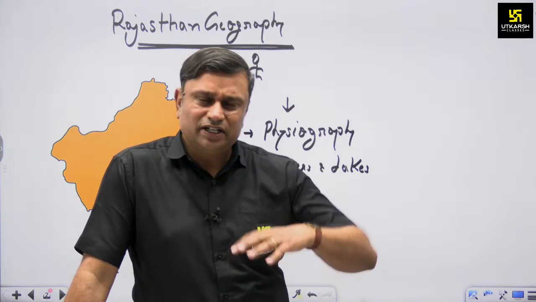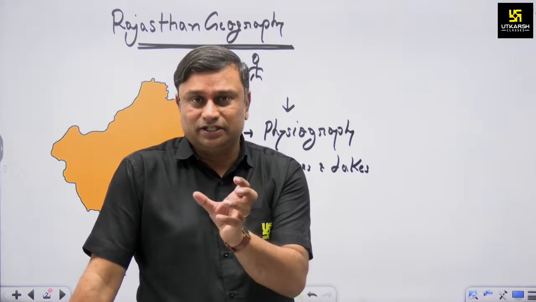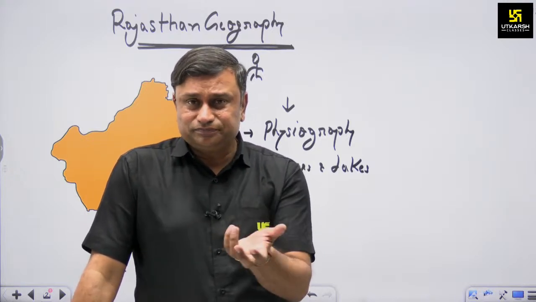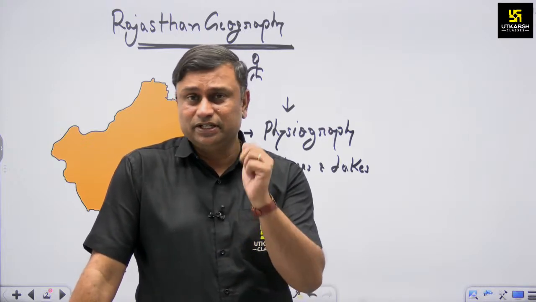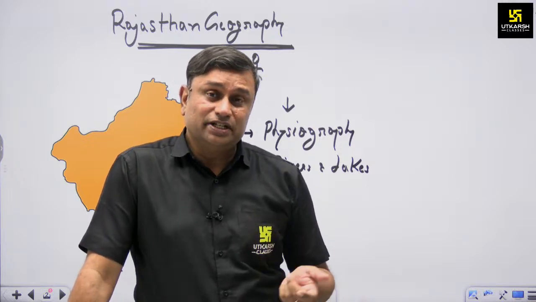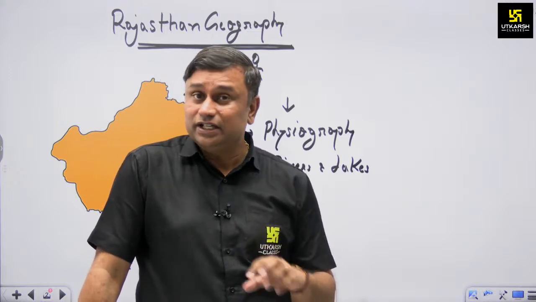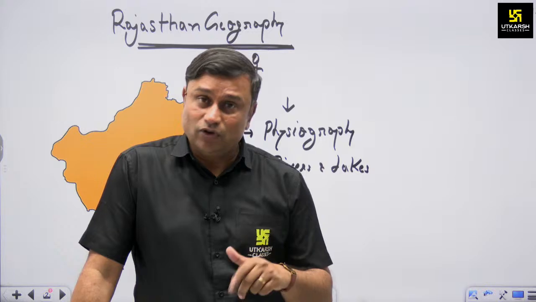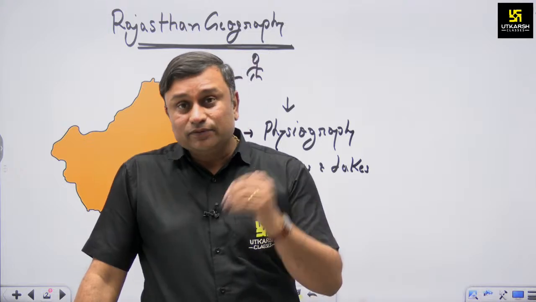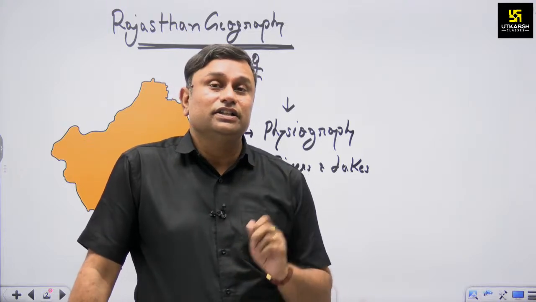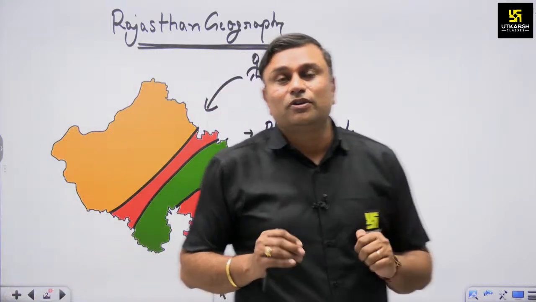Okay, so just think about it as an administrative officer. Firstly, you should know about your state. What is your state? How does it look? You have to be familiar with the topographical aspect, meaning the mountains, plateau and the plain sections available in our state. The second aspect is the natural resources. In natural resources, firstly we have to know the water availability in our state in the form of rivers and lakes. But side by side, our syllabus also says that we have to study the traditional water conservation in our state.